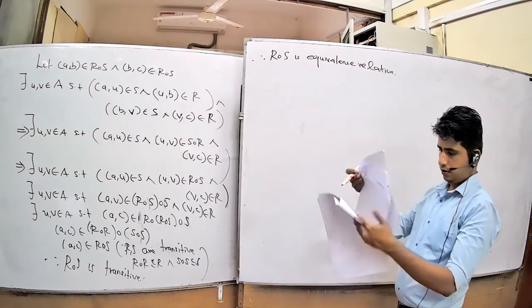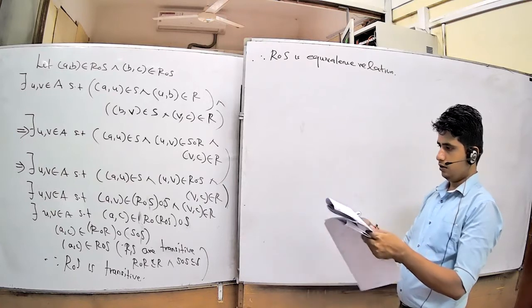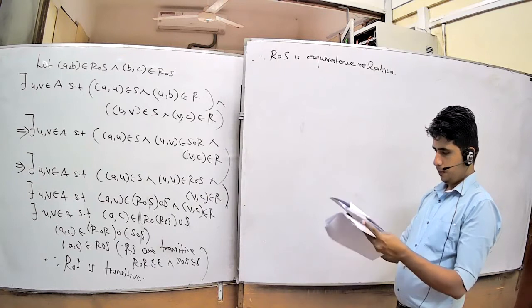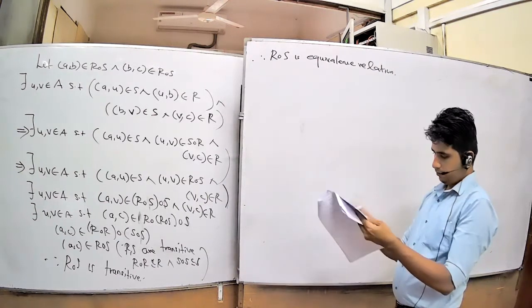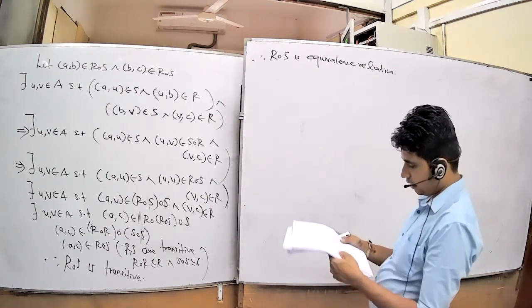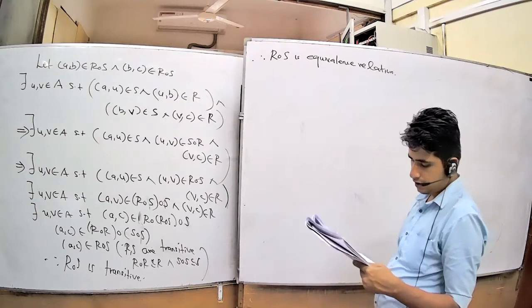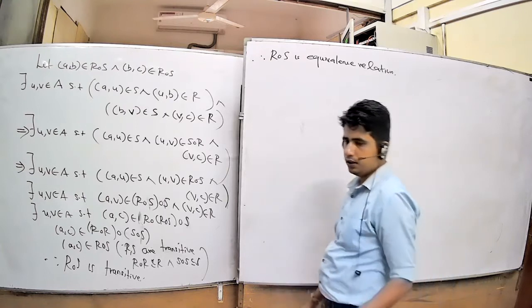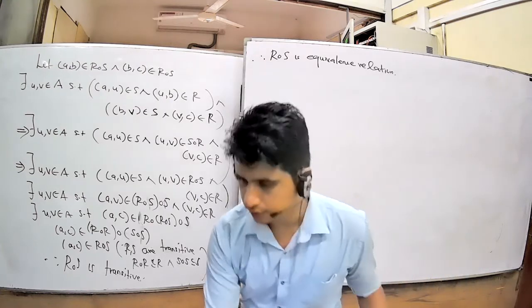Next question. Next question, you want to show that suppose R and S are equivalence relations, R intersection S is an equivalence relation, but union need not be an equivalence relation. Therefore, we want to give the counterexample for that part.